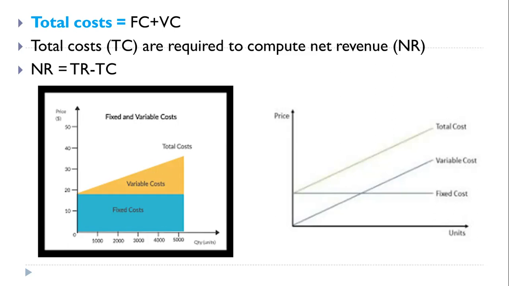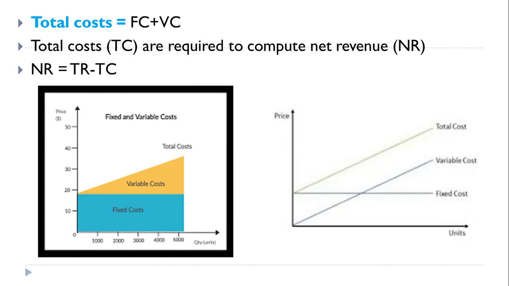And what is the formula for net revenue? Whatever total revenue is obtained in production, you subtract total cost from it, then you get net revenue.